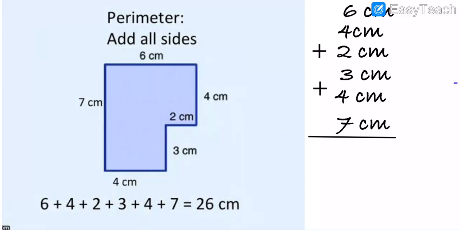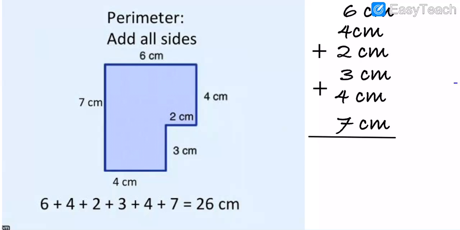Now here we have to do the simple addition. Got my point? So now I am going to count all the centimeters of all sides of this and find the perimeter.